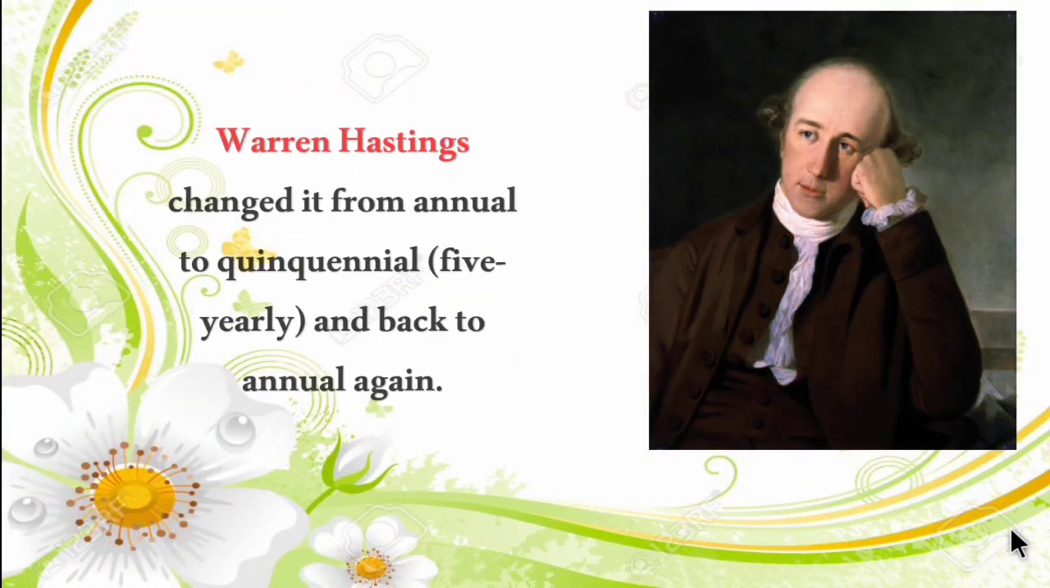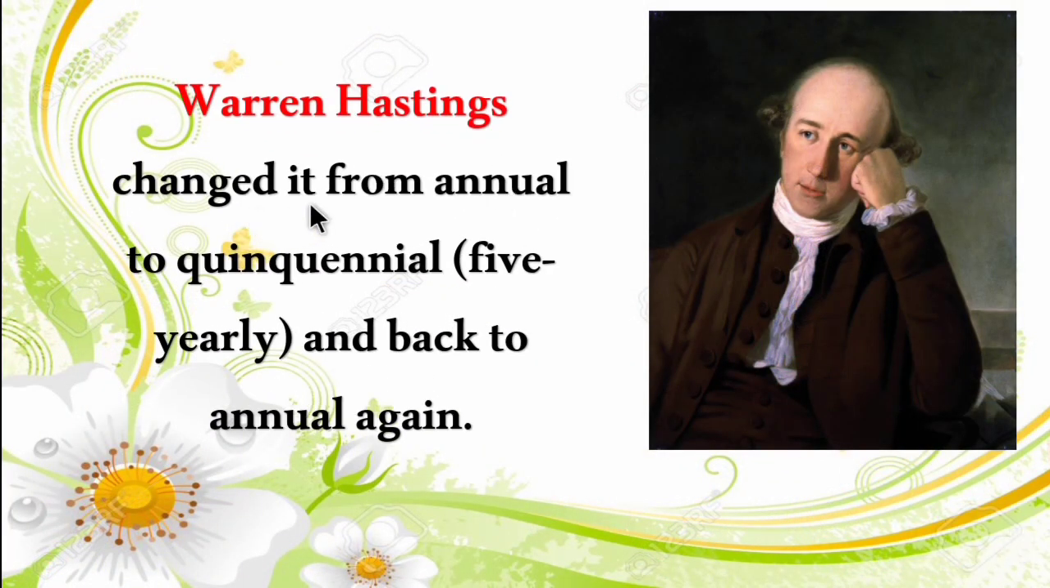Then, Warren Hastings changed it from annual to quinquennial, that means five-yearly, and back to annual again. So Robert Clive imposed that the settlement be paid annually, every year. Warren Hastings changed it from annual to quinquennial. Quinquennial means five years, so in five years they could settle the money. And again he changed it back to annual.